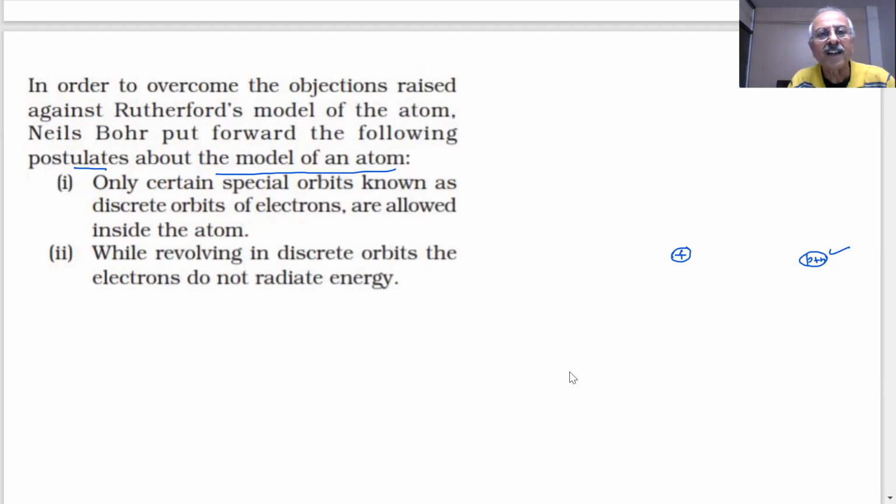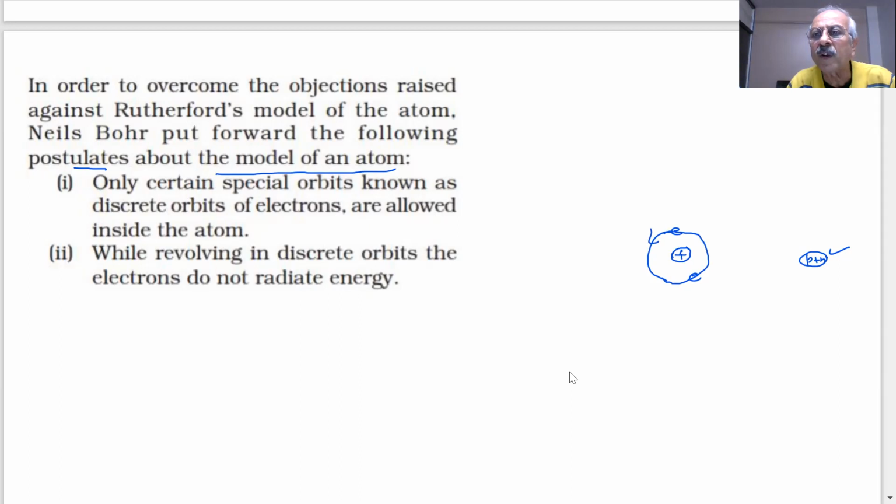it is very clear that there are certain orbits which are allowed in which the electrons are moving. And also they are not emitting energy when they are revolving in these orbits. If they will radiate energy, students, then it will not be stable. Therefore, what is proposed, student? For example, we can say that if I consider, student, I am not very good in drawing. Supposing there are 2 electrons in the first orbit. We are saying they are orbiting at a very high velocity around the nucleus in orbits.